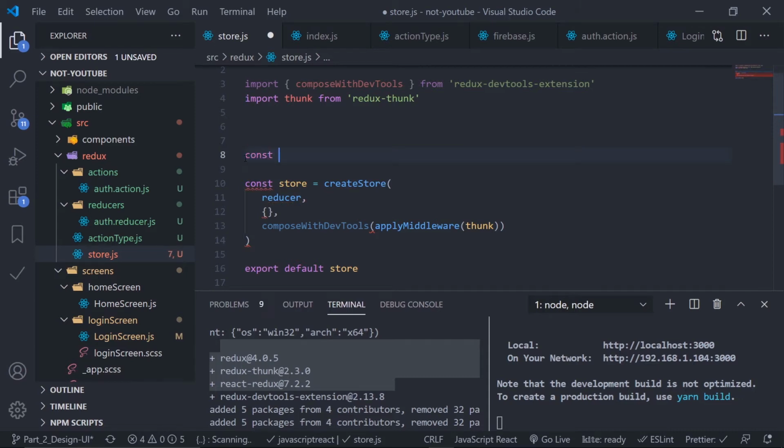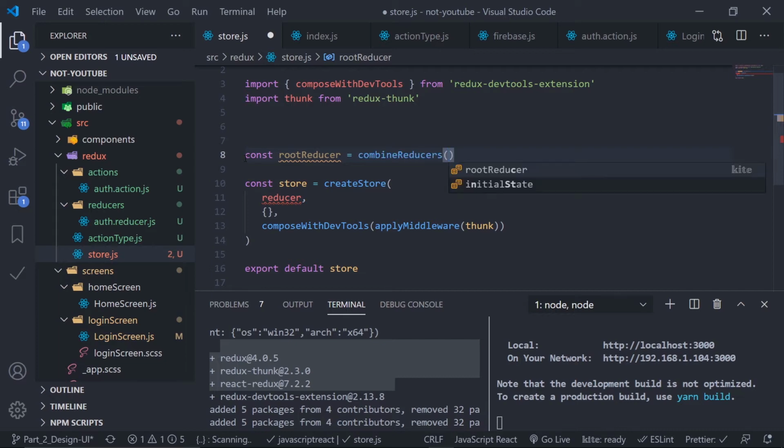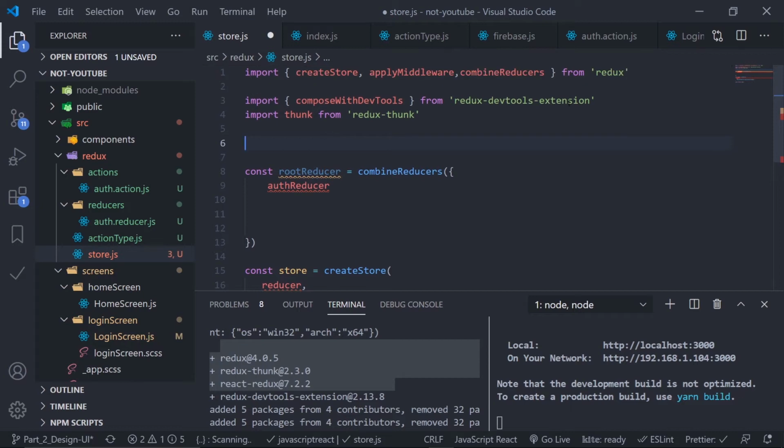Let's create a reducer again, const rootReducer, and that will combine all my reducers. So let's call combineReducers. Inside it I can pass an object, and here I'll get the auth reducer. Please auto import, do your job. Nope. Okay, so I need to manually import this.